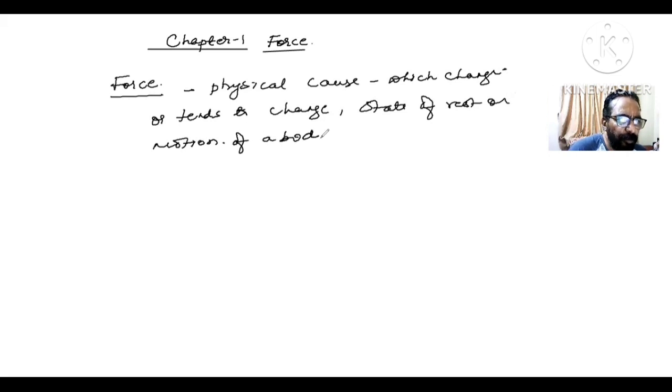Please keep it in mind. So force is that physical cause which changes or tends to change the state of rest or motion of a body. Got it? Now, you should know the meaning of this force, okay, children?